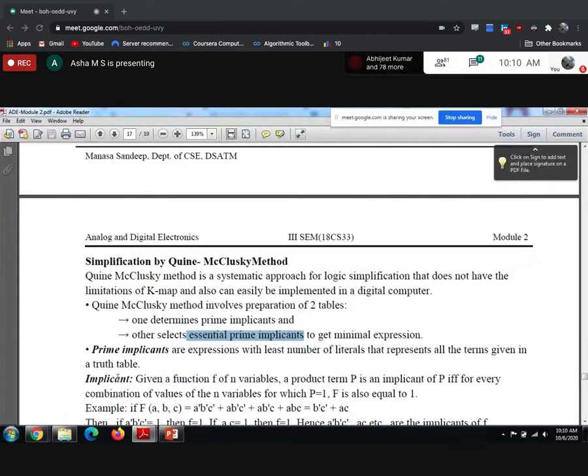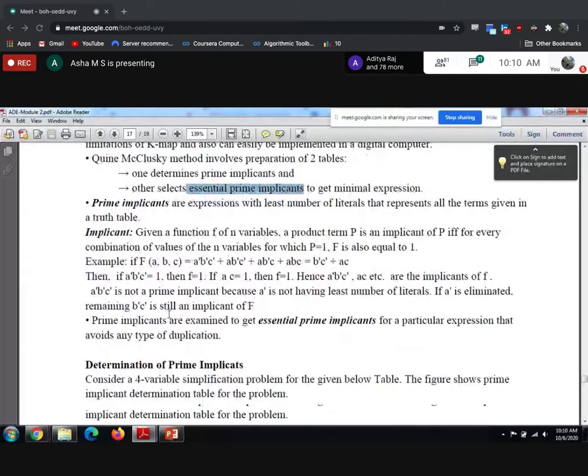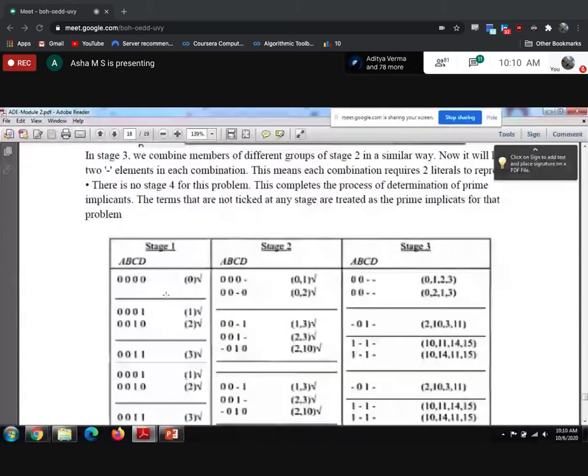Then what is this prime implicant and the essential prime implicant? How to find it? Prime implicants are the expressions with the least number of literals that represent all the terms given in the truth table. So you will be having the truth table, right? The literals that represent the entire truth table are nothing but the prime implicants. So what do you mean by essential prime implicant? Definition.